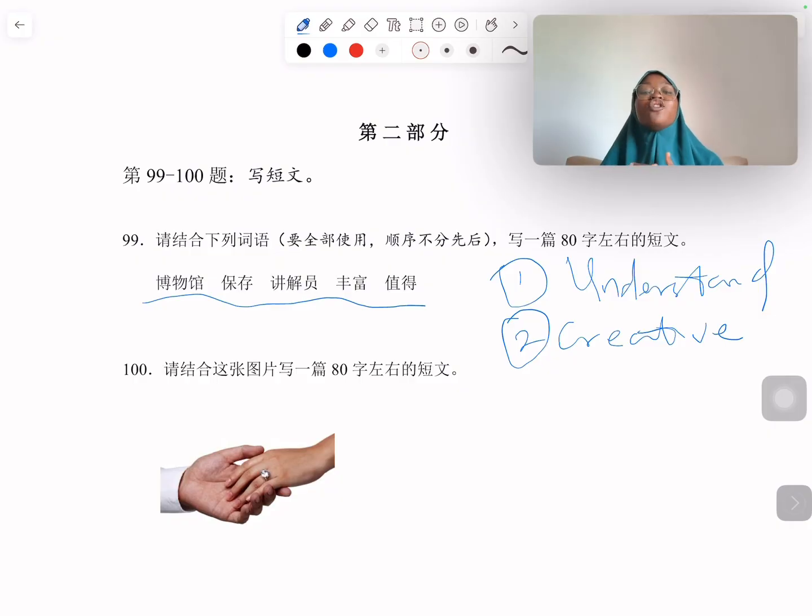Now, for me, if I'm going to write this, what you should know is that 80 characters, really, it's not a lot. The only issue that a lot of people would have is maybe writing of characters. Okay, it might be writing of characters, and that is why I personally love CBT. But if you don't have the opportunity to do CBT, just practice as many times as possible, and you will still be able to do well in the exam.